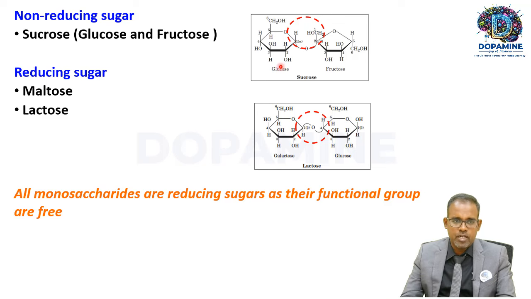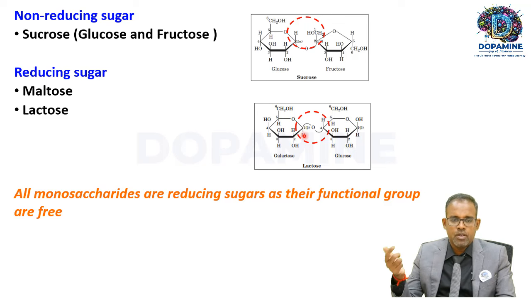Whereas if you take lactose, galactose C1 is involved in the linkage, but glucose C1 is free. Their functional group is free, so that's why lactose is reducing in nature. Maltose, glucose and glucose, will also be reducing in nature. So if the functional group is free, then they are said to be reducing in nature. If the anomeric carbon is free, then they can be involved in reducing substances. That will give them the reducing property.